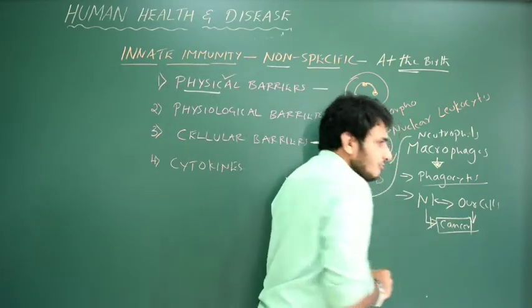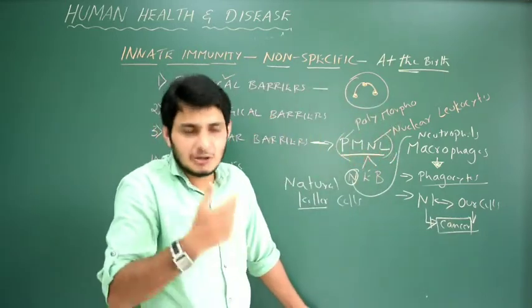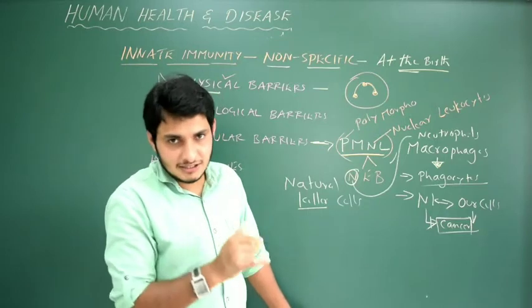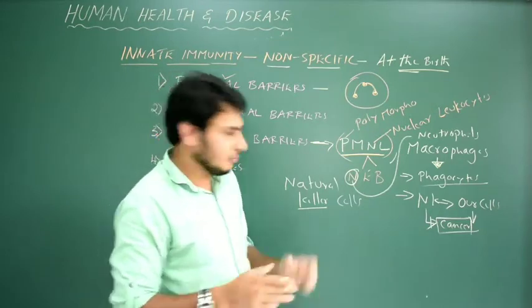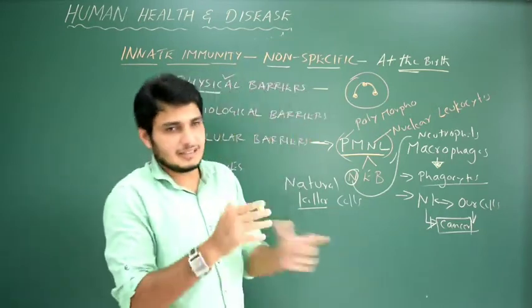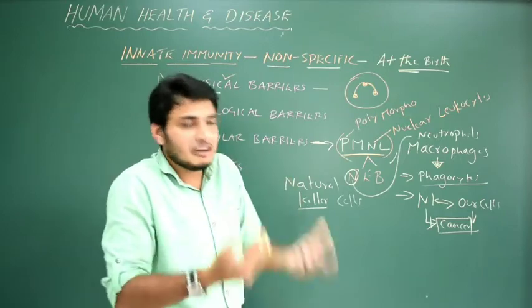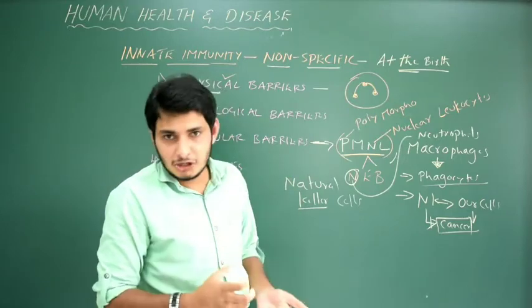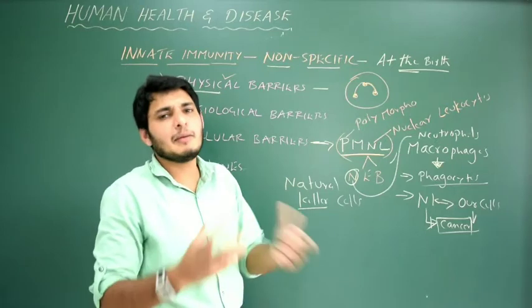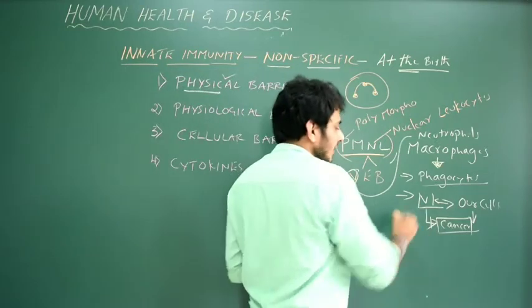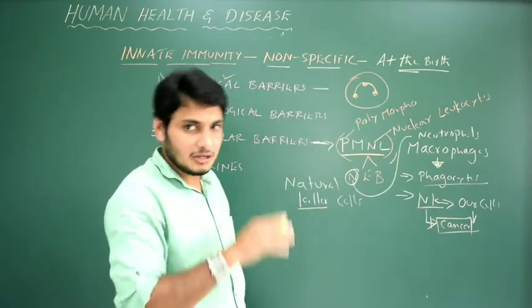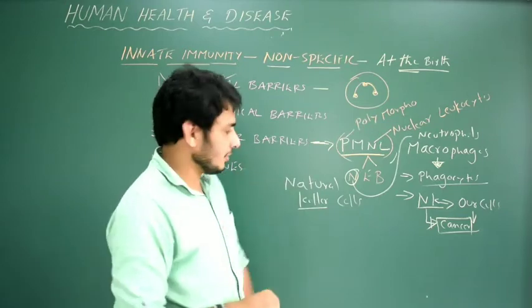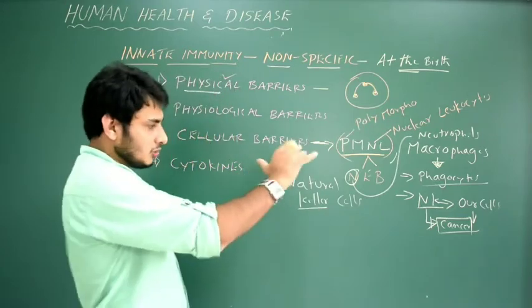If we are suffering from cancer, then they actually try to kill these cancer cells, but still it is not effective, because the cells of a person suffering from cancer will divide without any control, and the mitotic cell division will be more rapid. So it's not possible for NK cells to kill all the cancer cells, but they put in the effort to kill the cancer cells. So that is NK cells.